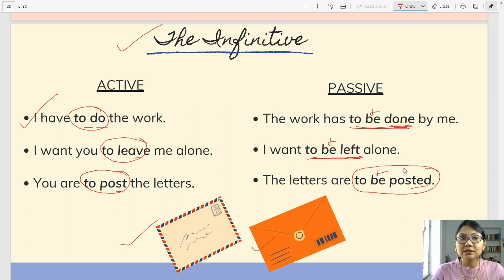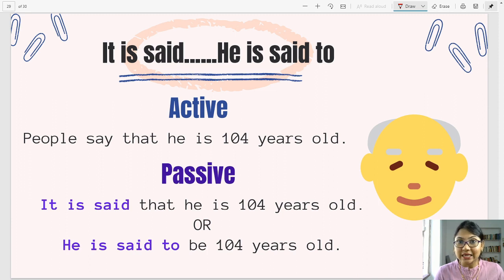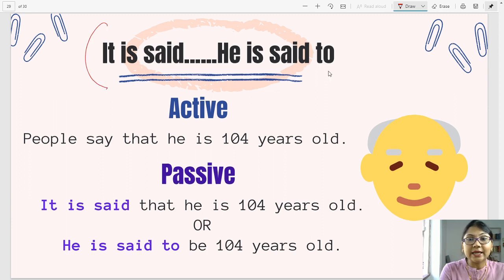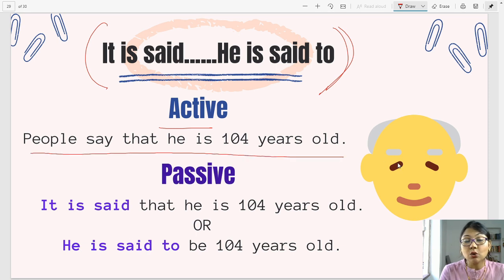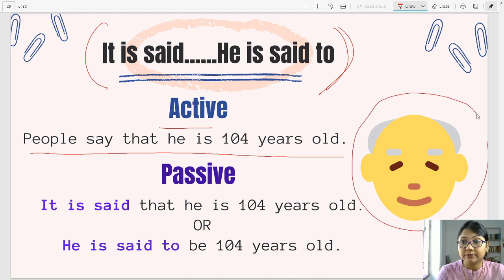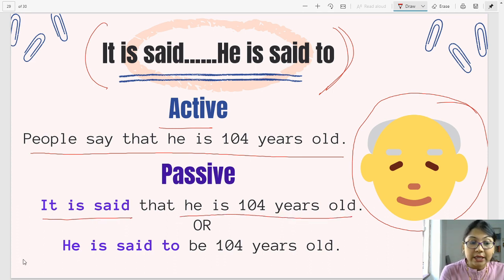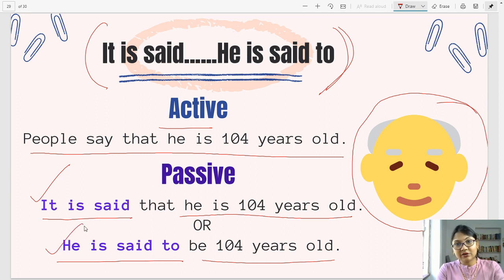Alright, so that's infinitive. And what do I have in the next slide? This is also another way of saying, and we must also know this. It is said, he is said to. Alright, now let's look at the examples. In active, people say that he is 104 years old. Very old man. Okay, now what will we say in passive? It is said that he is 104 years old, or he is said to be 104 years old. So either way, both ways we can write this.